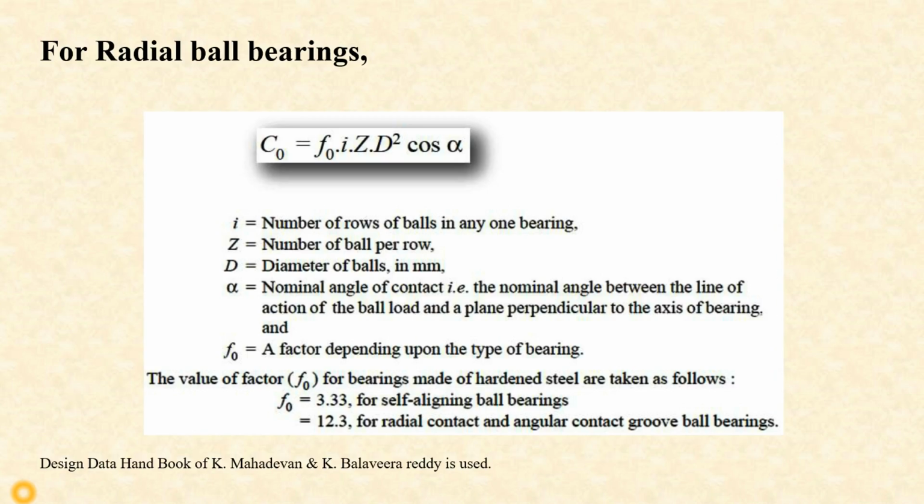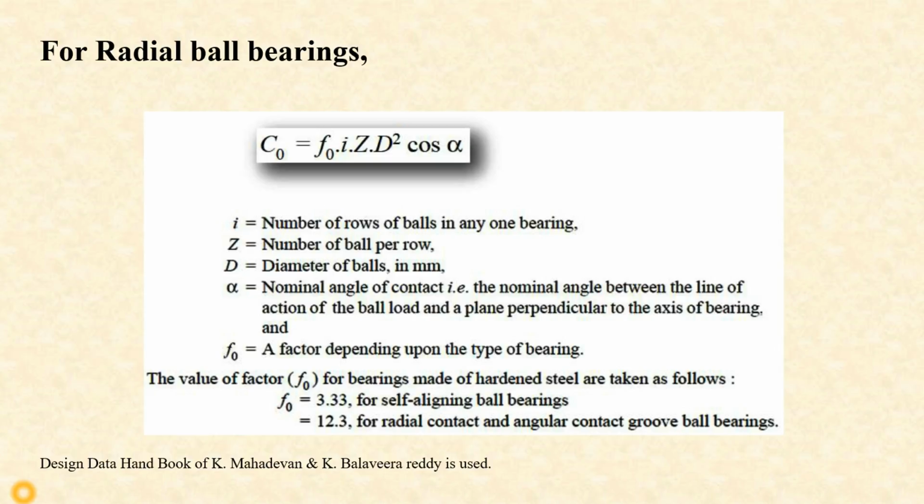For radial bearings, we have the value of static load carrying capacity, which is given in the design data handbook of K. Madhavan and K. Ballavira Reddy. But we are not using this anymore because here are some parameters, like I, Z, whose values we don't have.